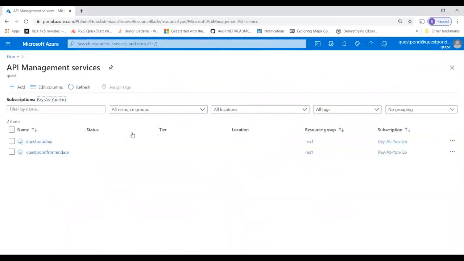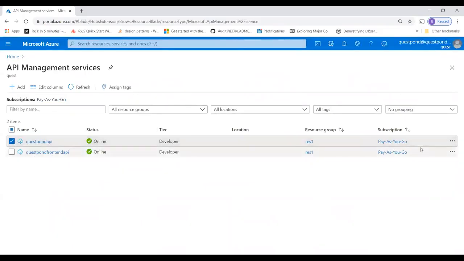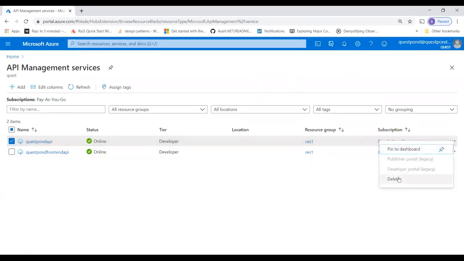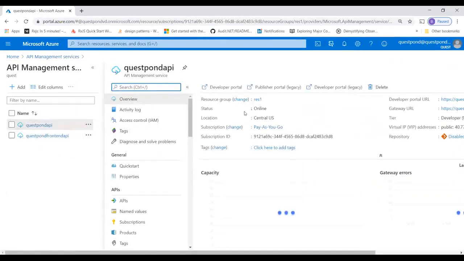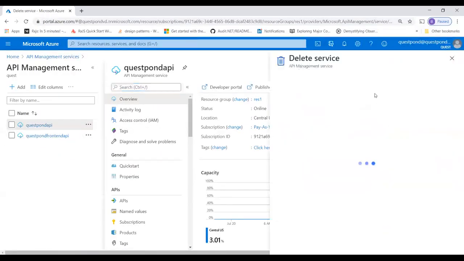Let me delete this. This is one which I was teaching someone. Let me go and delete this West Point API so that we don't have any confusion.